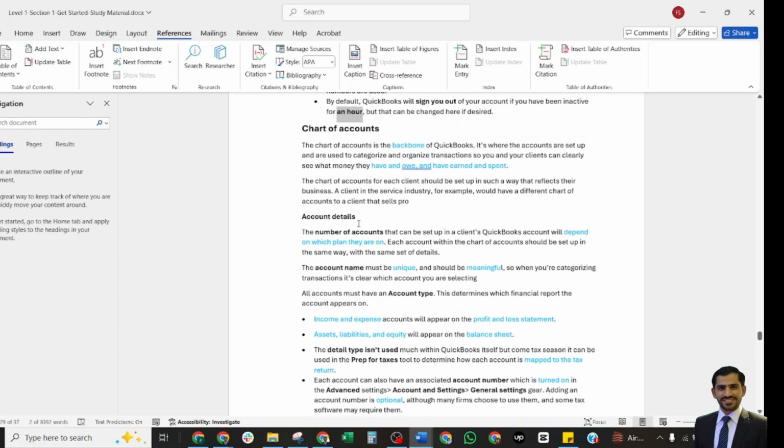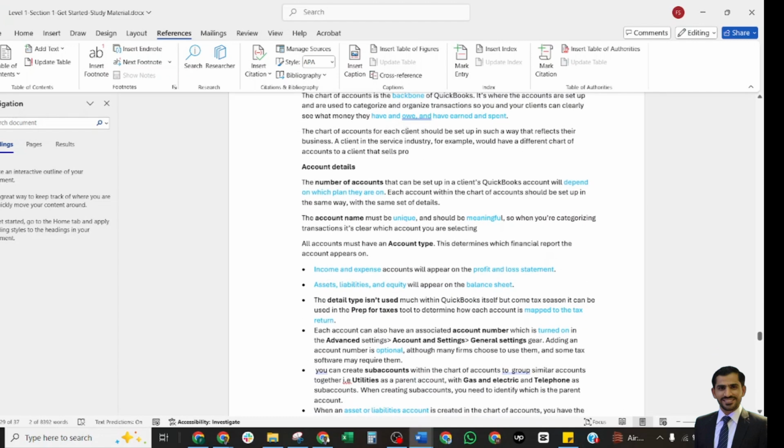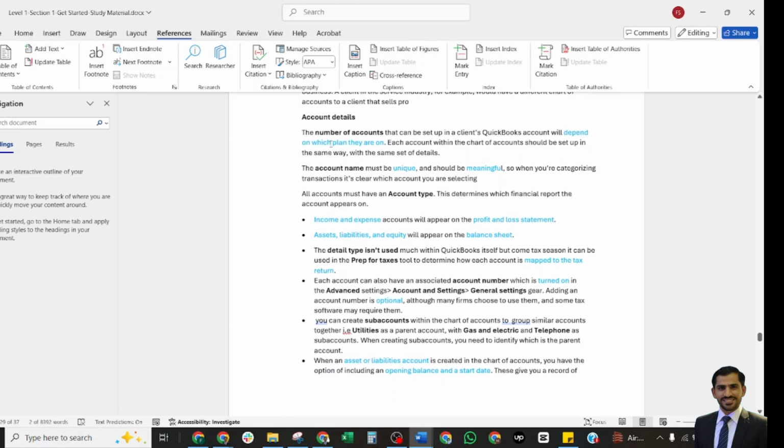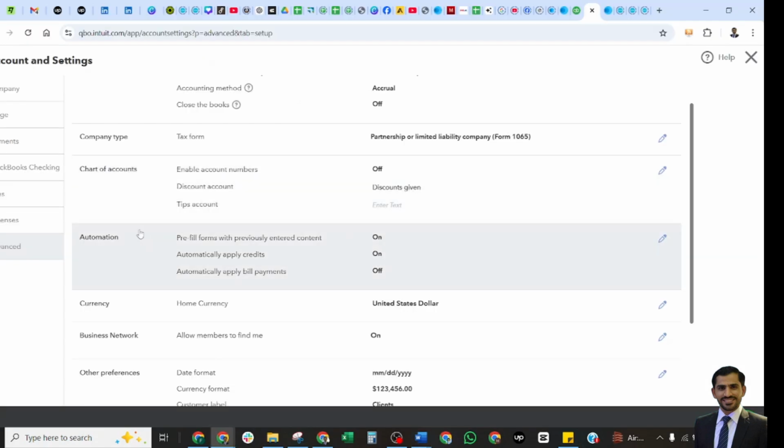This is the backbone of QuickBooks Online, where the accounts are set up to categorize transactions, and your clients can clearly see and enter their spending. The chart of accounts can be set up in a way that reflects their businesses. For example, a seller would have a different chart of accounts to their clients. The number of accounts that can be set up in a client's QuickBooks Online will depend upon their needs.